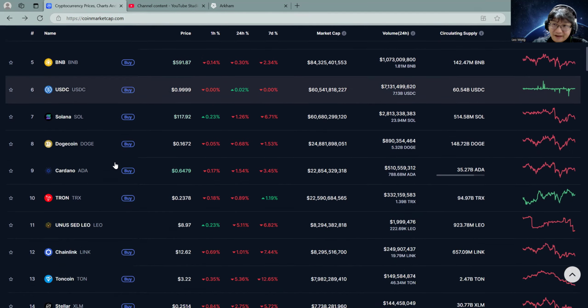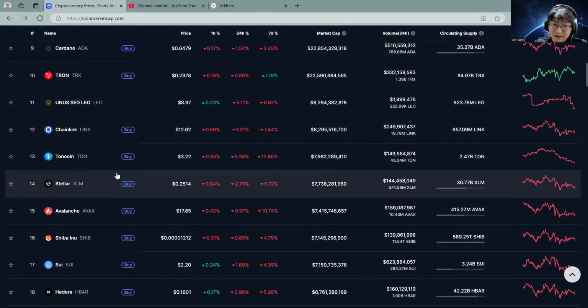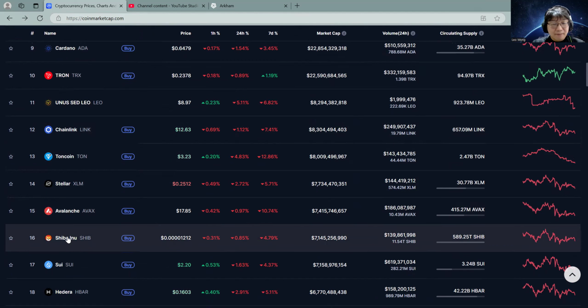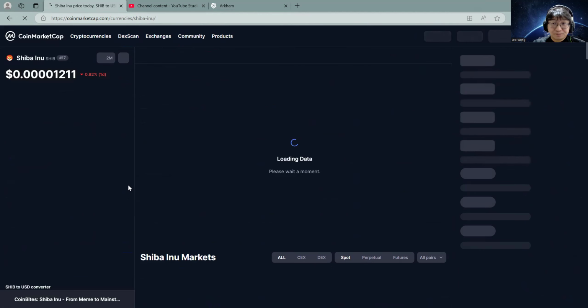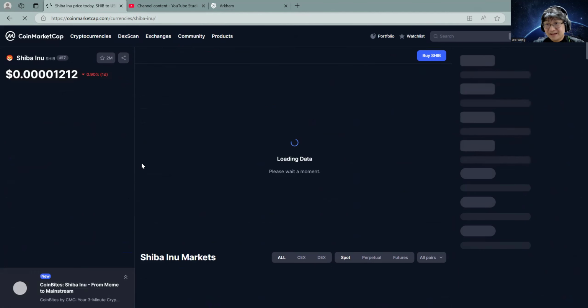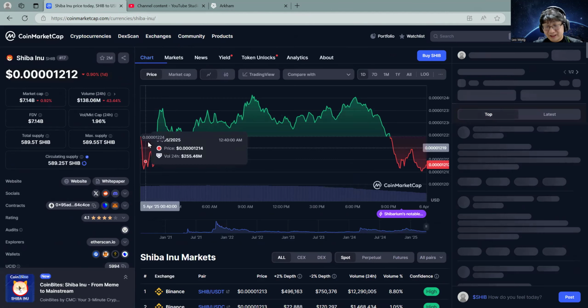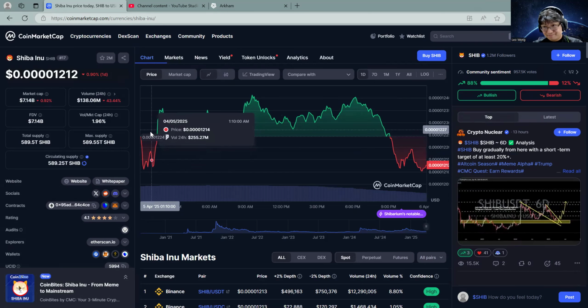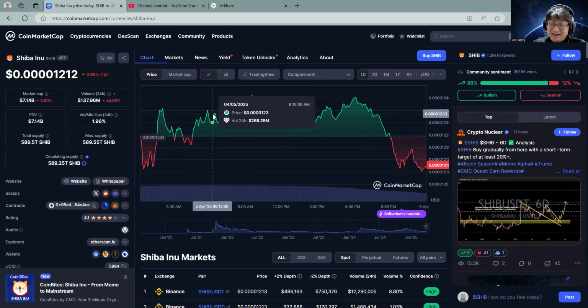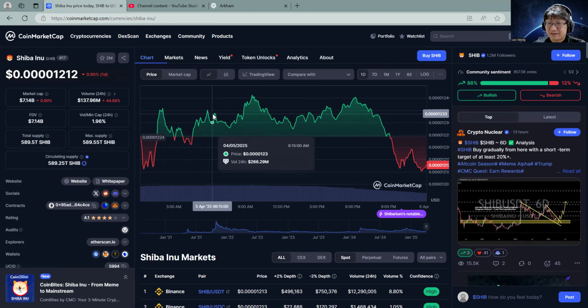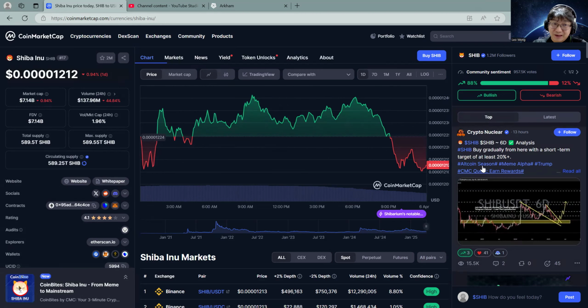First of all, let's go to my favorite. I still have a big bag of it. I love this token, sorry, but I think it's a bad idea to buy, especially now. I'm gonna go to Shiba Inu. It's my favorite. Sorry, I'm holding on to a big bag of it. Even my wallet is a Shiba Inu wallet. I am not kidding you. I am a big fan. Everything I have in crypto is almost all Shiba Inu. I am that big of a fan, but I don't believe it is a good idea to buy it anytime soon. Price is kind of stable around this price right now.